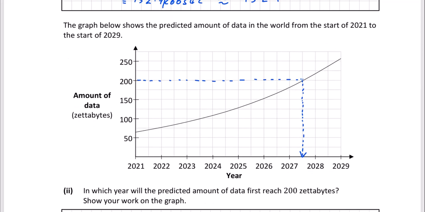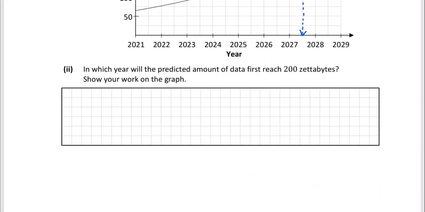Okay, part 2 I've done already here. It says, in which year will the predicted amount of data first reach 200 zettabytes? Show your work on the graph. So we're starting here at 200 zettabytes and we just draw a line across here until we hit the graph and then drop down here, and you can see here that we're in year 2027. So our answer here is just 2027.